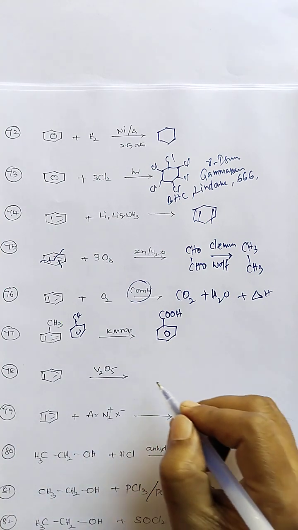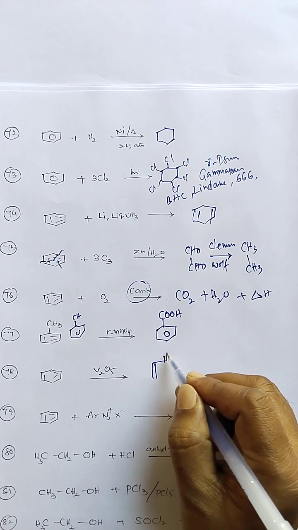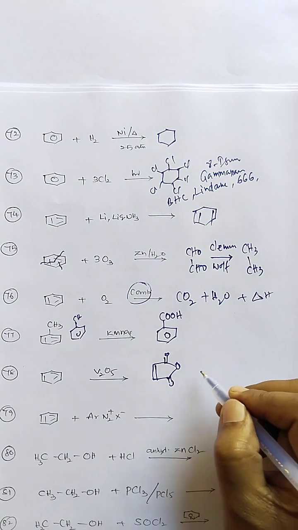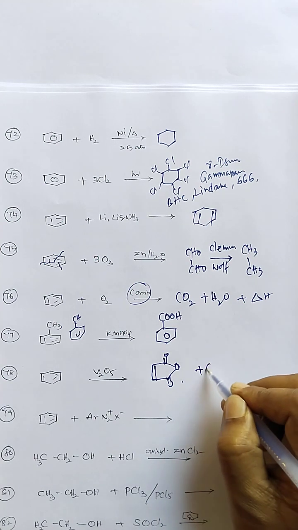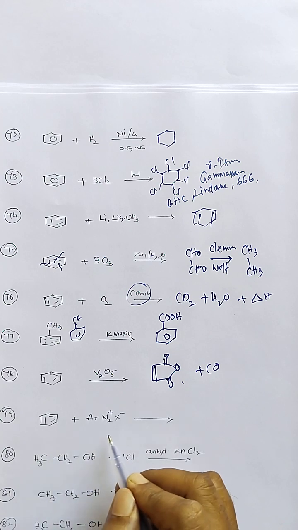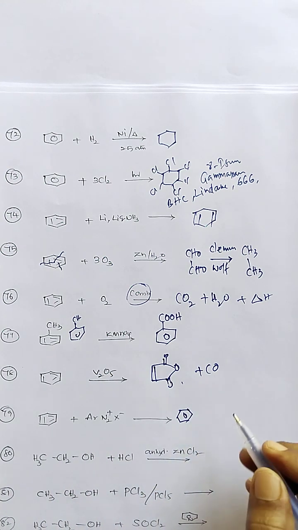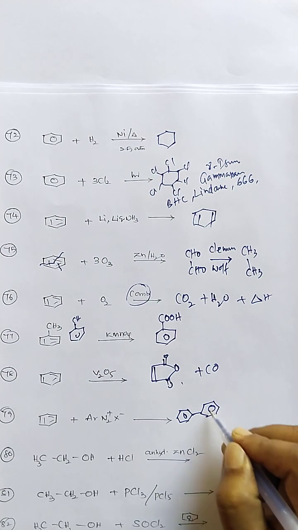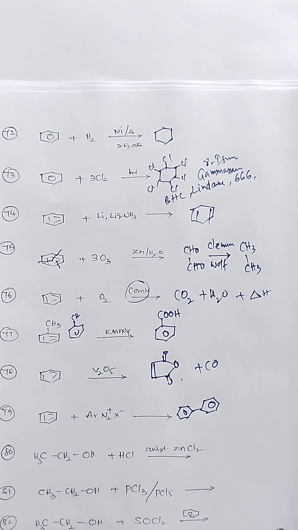Benzene reaction with vanadium pentoxide gives us maleic anhydride only, and carbon monoxide is generated here. Then the coupling reaction: benzene with aryl diazonium salts, biphenyl is formed, a coupling reaction. If it is phenol, it is also a coupling reaction.